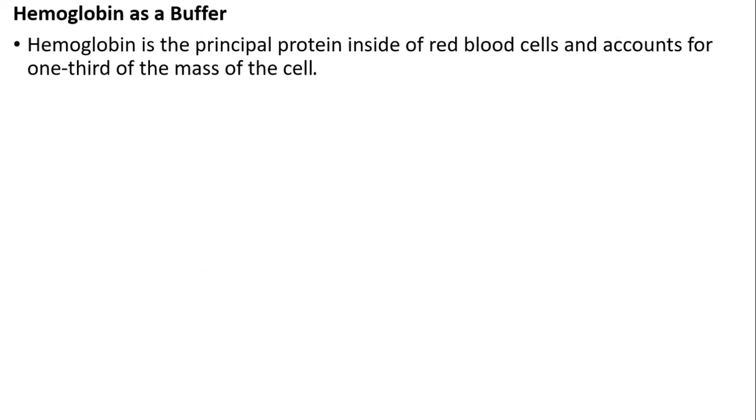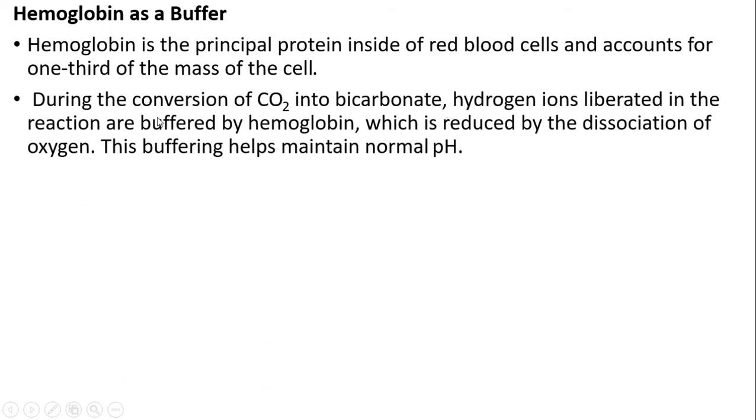Hemoglobin as a buffer. Hemoglobin is the principal protein in red blood cells and accounts for one-third of the mass of the cell. During the conversion of carbon dioxide to bicarbonate, hydrogen ions liberated in the reaction are buffered by hemoglobin, which is reduced by dissociation of oxygen. This buffering helps to maintain normal pH.